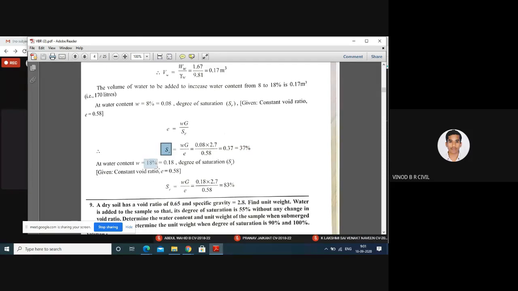Okay. Water content 18%. What is the degree of saturation value? For the 8% water content, degree of saturation is 37%. For 18%, what is the degree of saturation? Void ratio is 0.58, given in the problem.